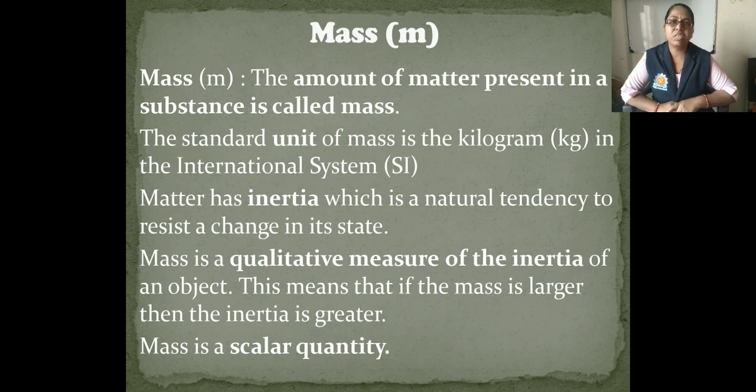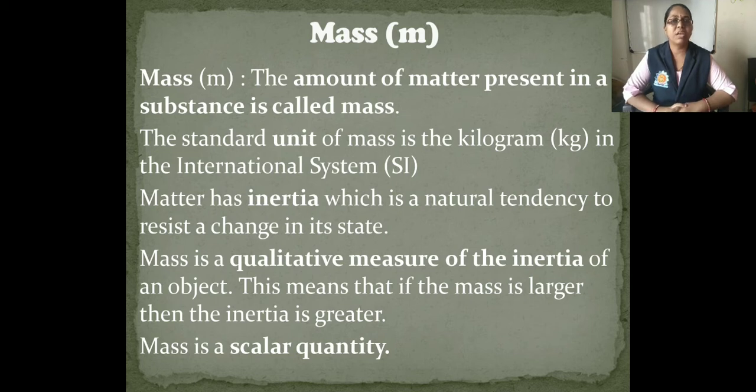In the international system, matter has inertia. Inertia is a natural tendency to resist a change in its state. So mass is a quantitative measure of the inertia of an object. That means the greater the inertia, the larger the mass.